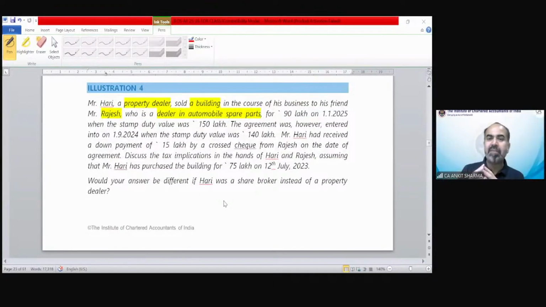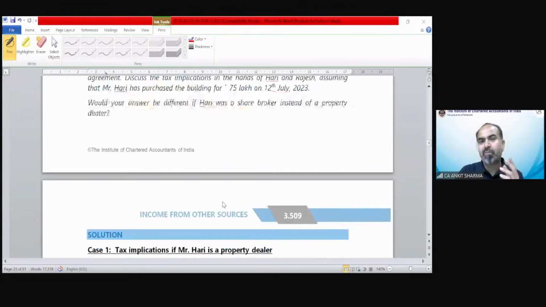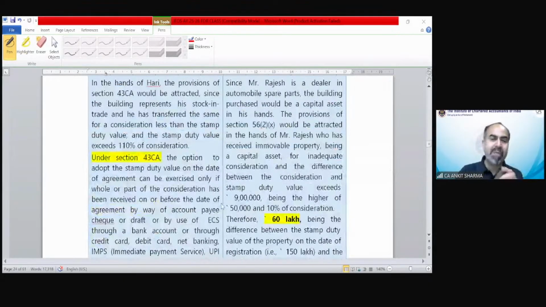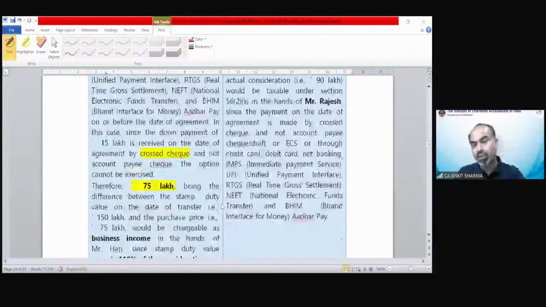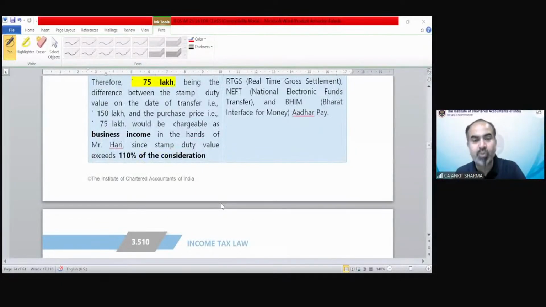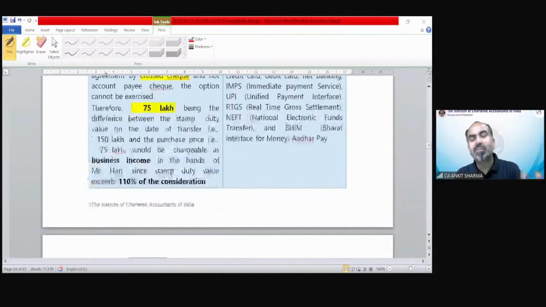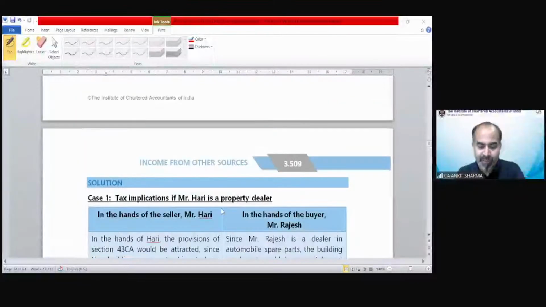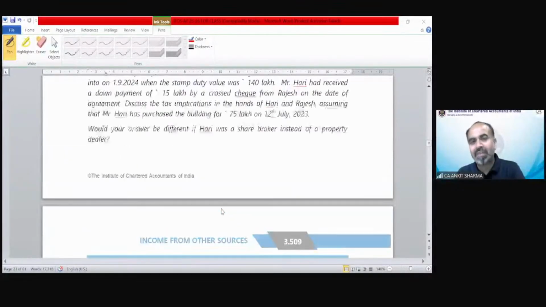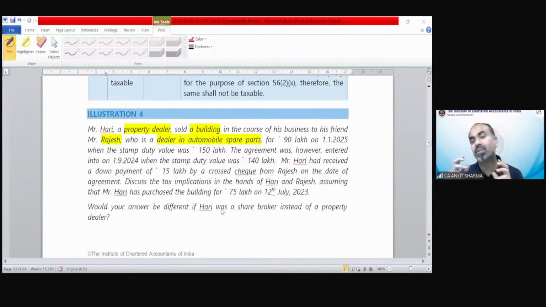So always believe that you have to do your best effort. It happens that if you try to solve illustration number 4 after seeing the solution, you might skip this question. You may think, it is very difficult to understand, it's a huge solution, so I might not be able to solve it. But believe me, that is the easiest example out of all the examples we have discussed. You just need to understand the question, and it is a very interesting question also.